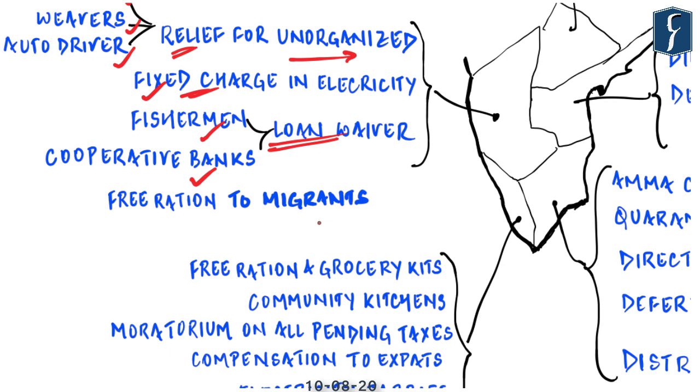Then we know that Karnataka and the cities of Karnataka, especially Bengaluru, is a place with a lot of migrants and many of them poor. So it is important to ensure adequate food supply to them because you know that still there is no concept of interstate portability of ration cards, and hence the state government has ensured that all migrant families be entitled to the same benefits as the BPL families of Karnataka are eligible. So they will be treated on par with the residents of Karnataka. So these are some of the very good steps taken by the Karnataka government.